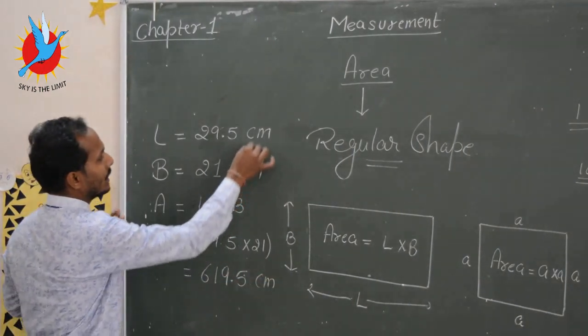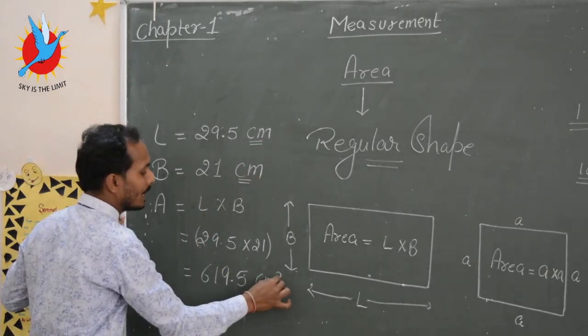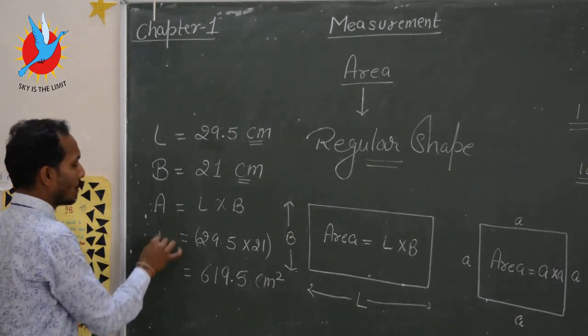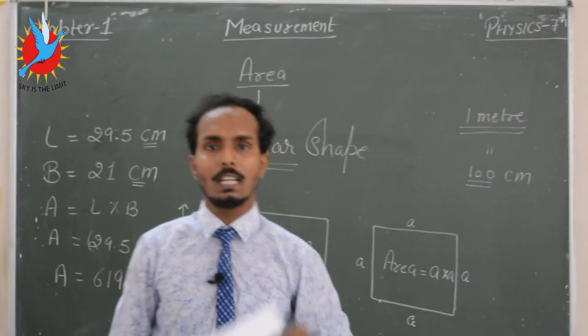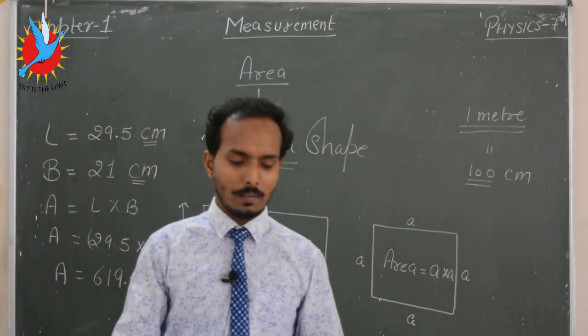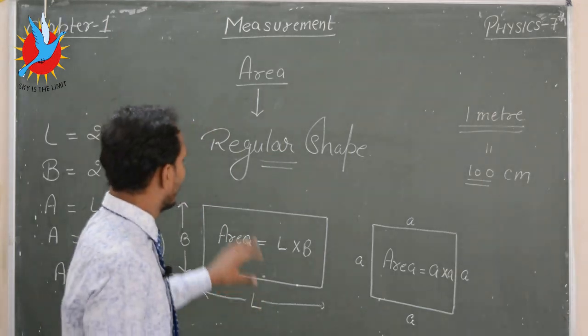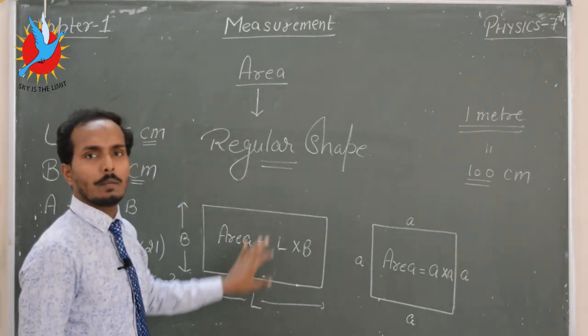Actually this is in centimeter and that is also in centimeter, and when we multiply, it becomes centimeter square. So area of this white sheet is 619.5 centimeter square. Okay, so this is the way you can measure the area of a regular shaped body.